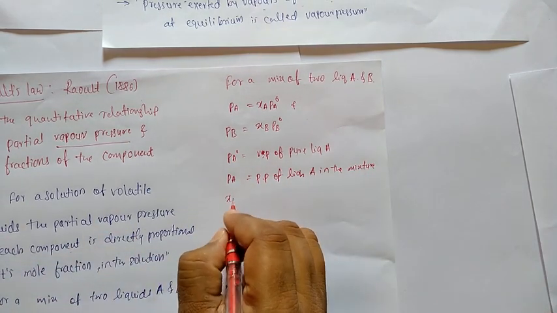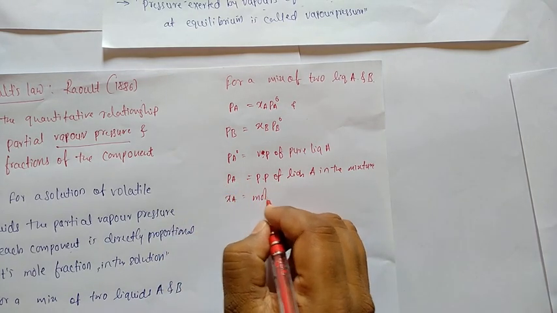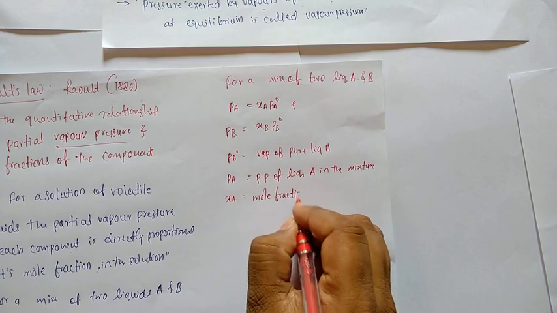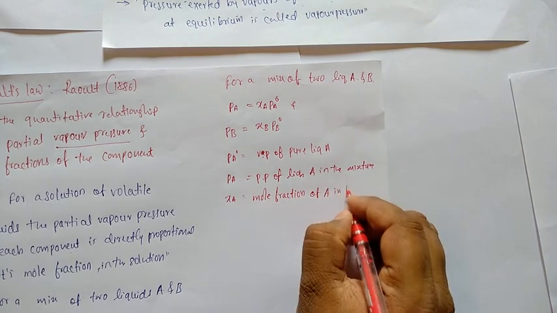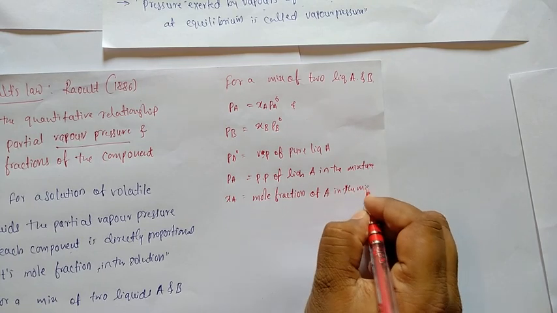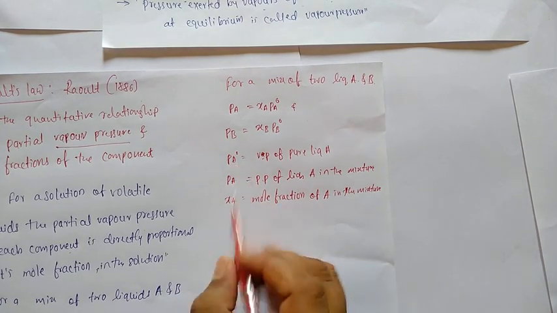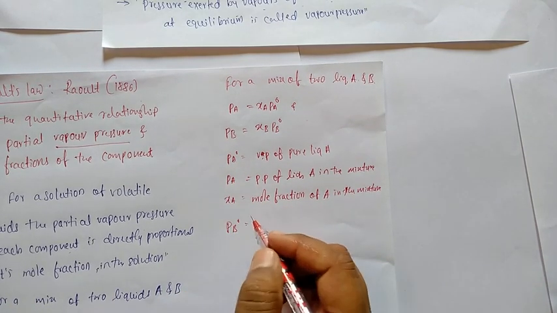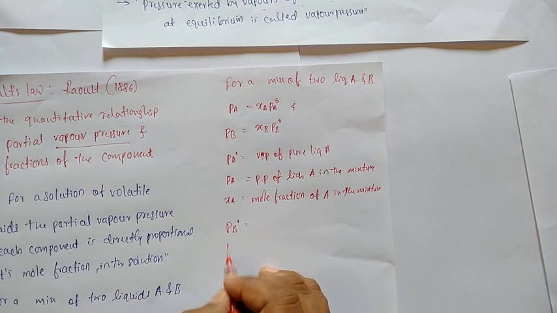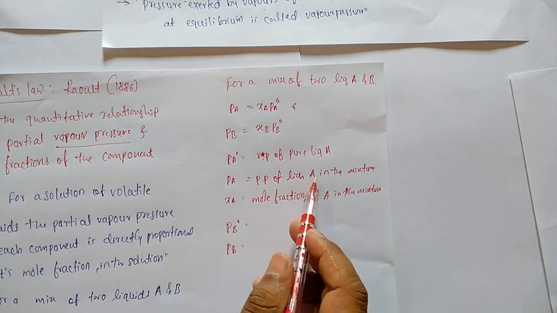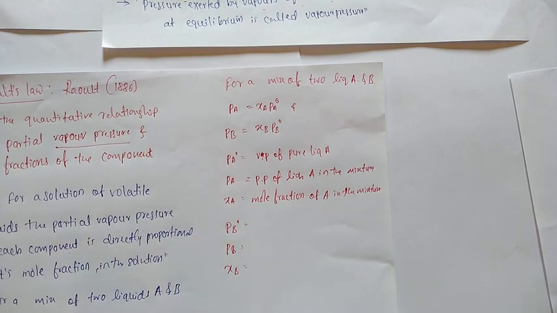And XA means mole fraction of A in the mixture. And PB naught, same here: PB naught is equal to vapor pressure of pure liquid B, and PB is equal to partial pressure of liquid B in the mixture, and XB means mole fraction of B in the mixture.